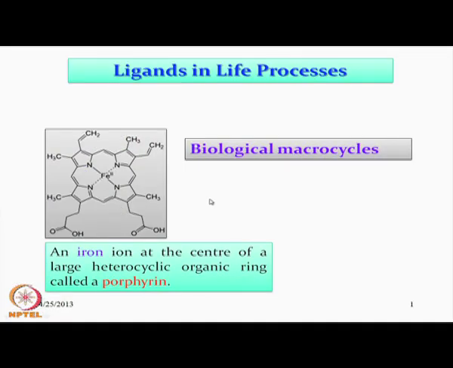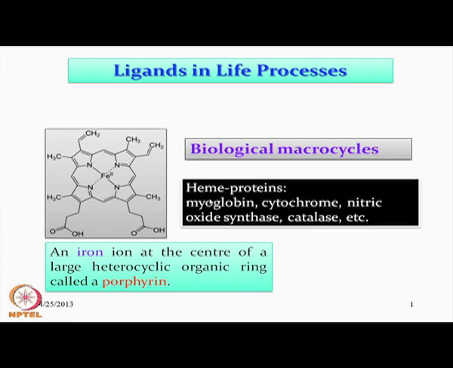So, not only this hemoglobin which is present in our blood, but there are several other molecules known as heme proteins. So, when we consider these as the typical heme proteins, we can immediately say that one particular thing can be myoglobin, then hemoglobin, which are present in red blood cells.